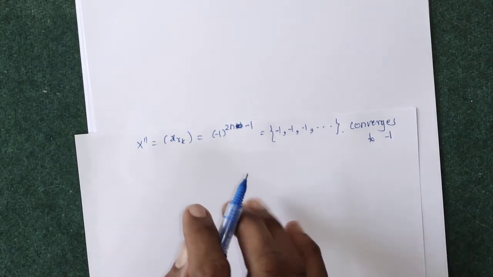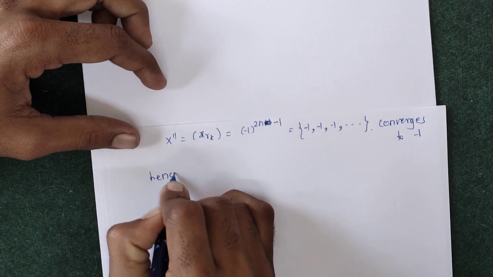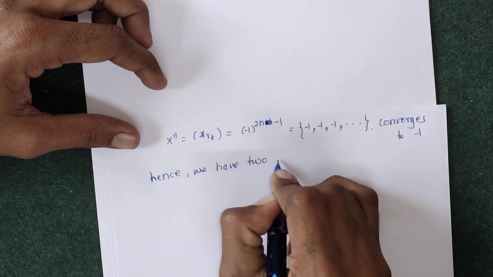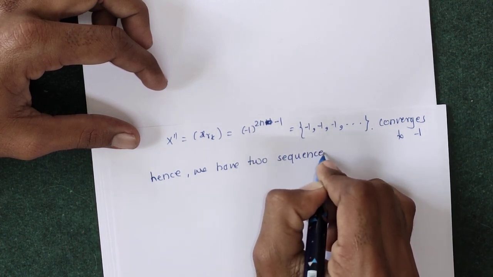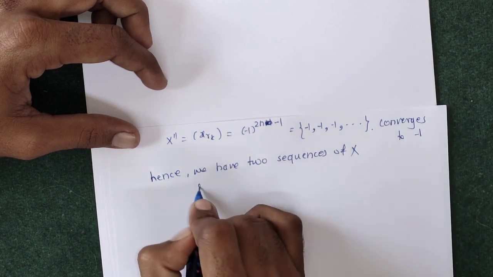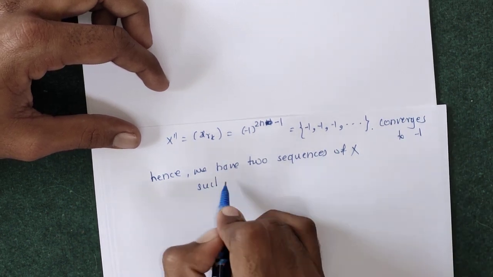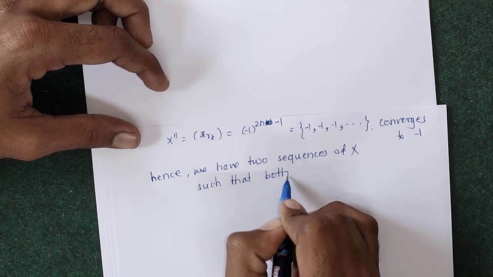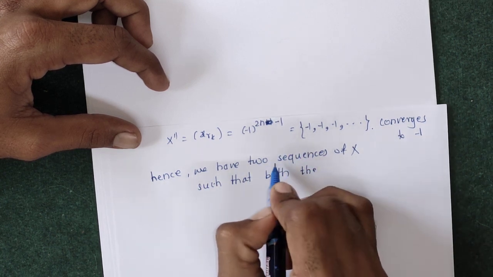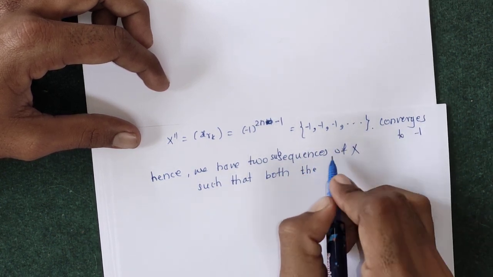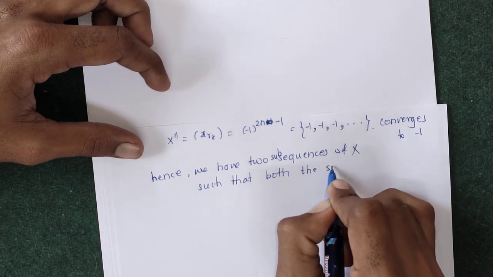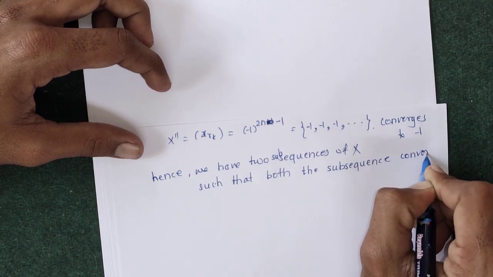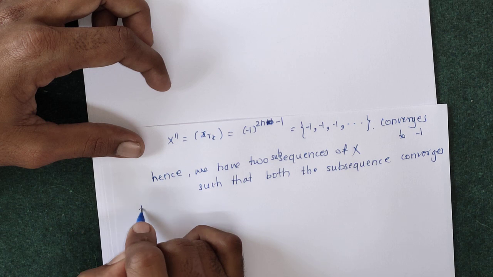Hence we have two subsequences of the sequence x such that both subsequences converge to different limits.